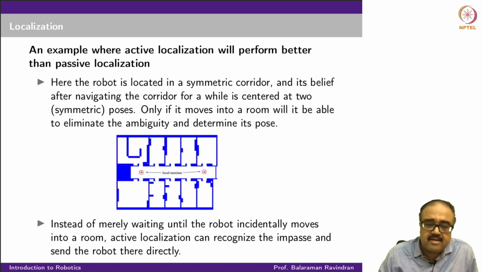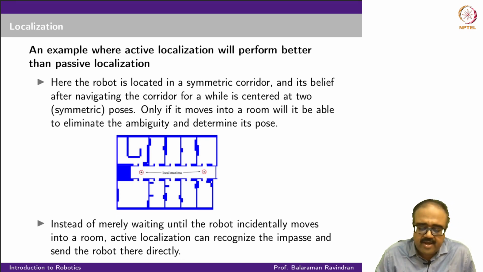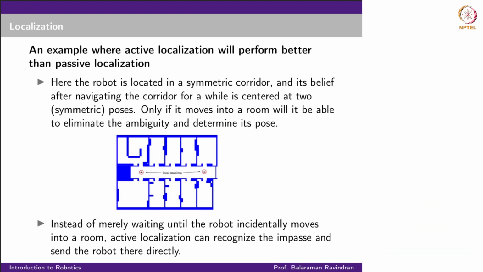So here is a corridor, where most of the corridor looks symmetric, right? When I look from here, for example, I'm going to see two doorways, and an open space to the left and an open space to the right, correct? So I really don't know whether I'm here, or whether I'm here, or whether I'm here, because all of these places look similar.